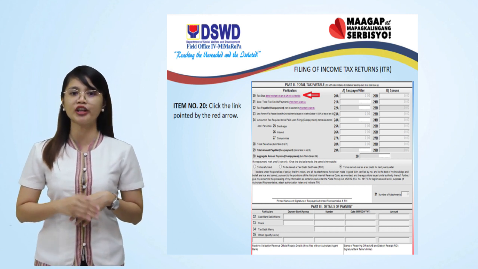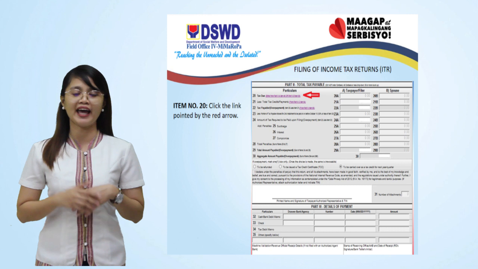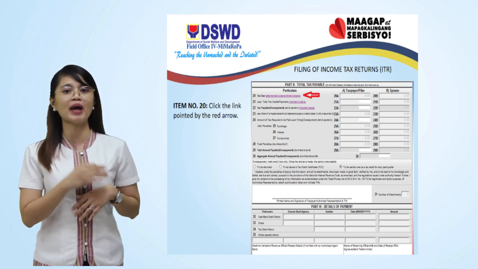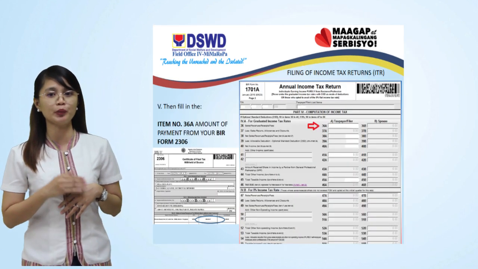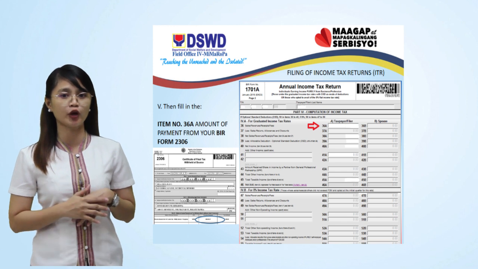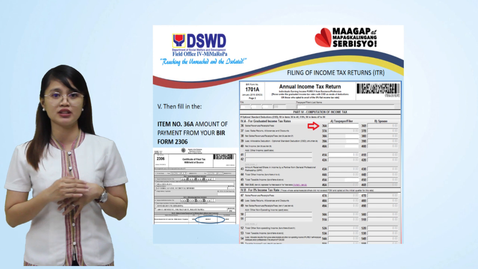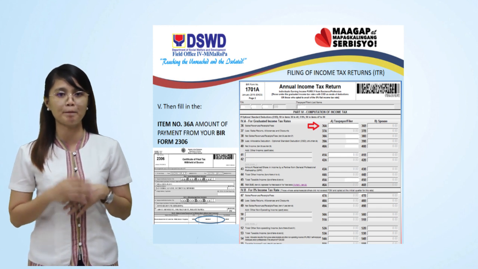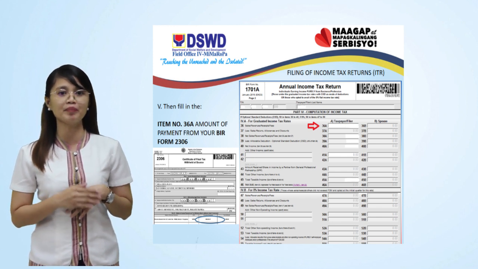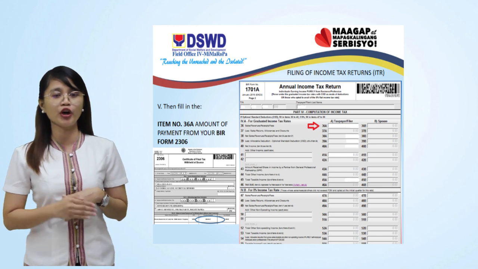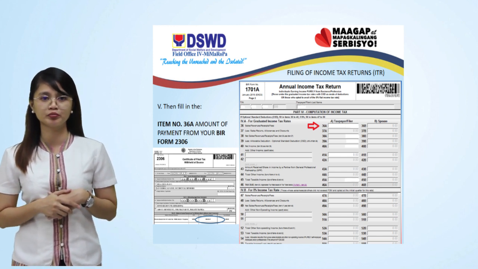Click the link pointed by the red arrow and leads you to item number 36A, amount of payment from your BIR Form 2306. From BIR Form 2306, get the amount of payment and fill in item number 36A pointed by the red arrow.